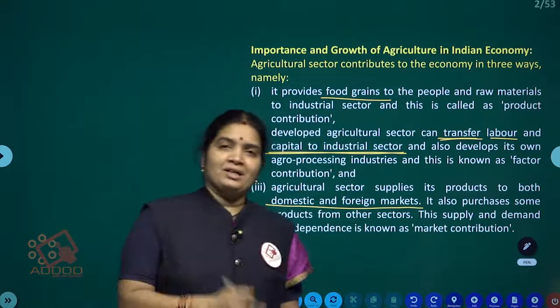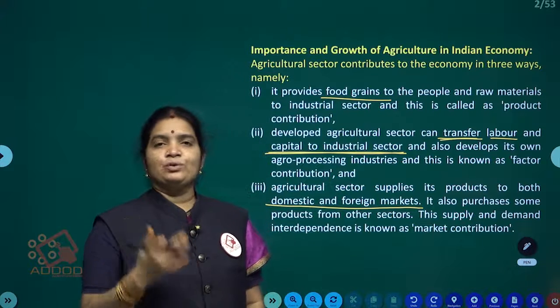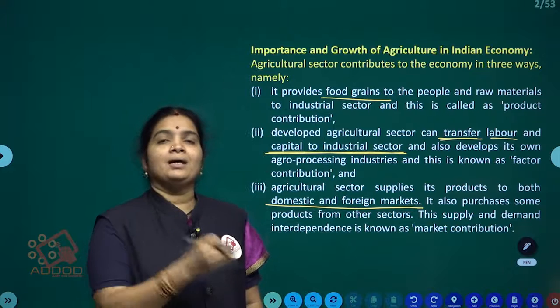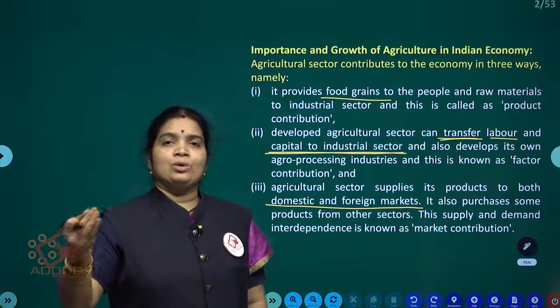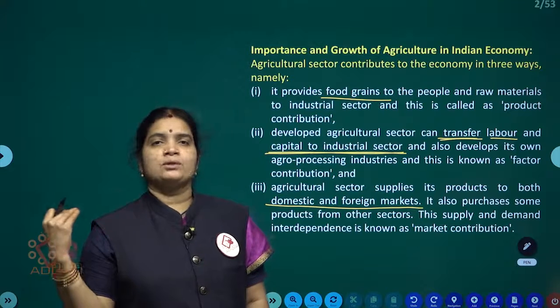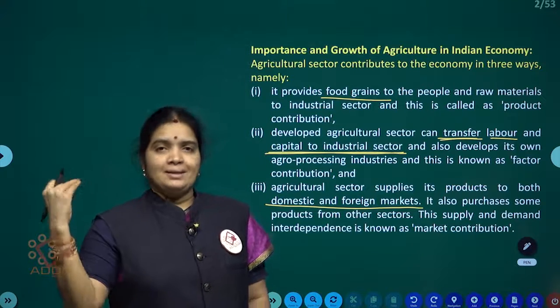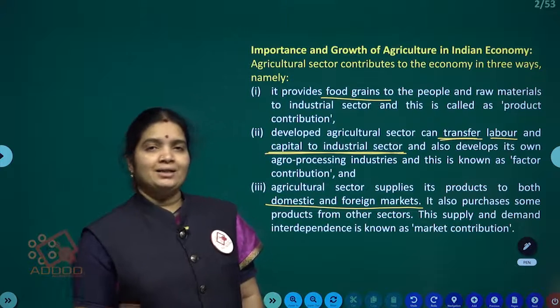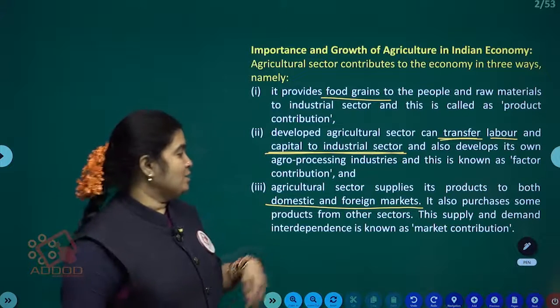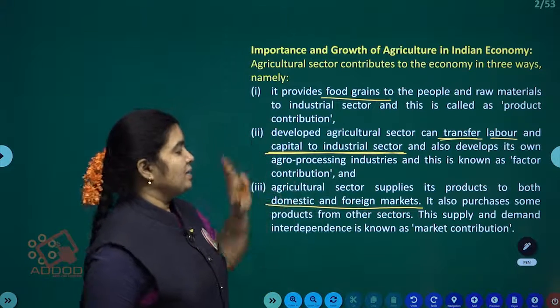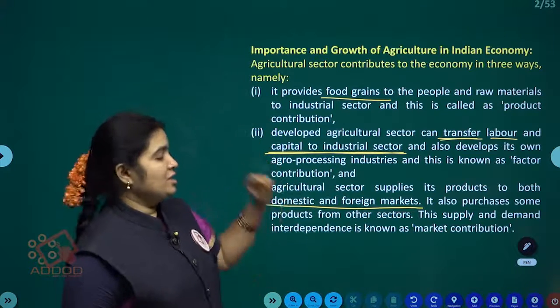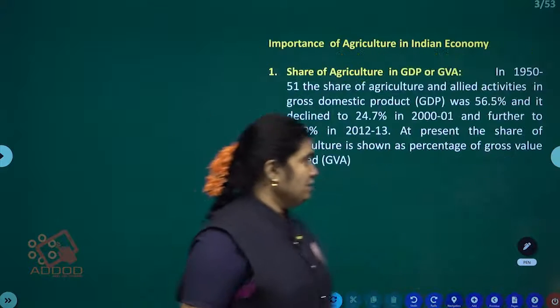For inside the country, whatever food grains we need are provided by the agriculture sector. Not only that, exports also. We send a maximum level of exports from the agriculture sector. So it is promoting the domestic and foreign market. That is the third importance of agriculture in India.